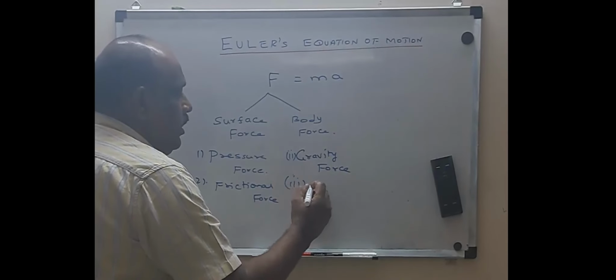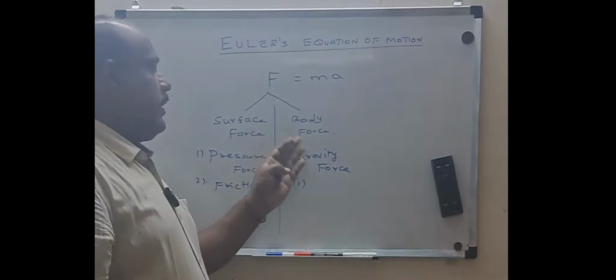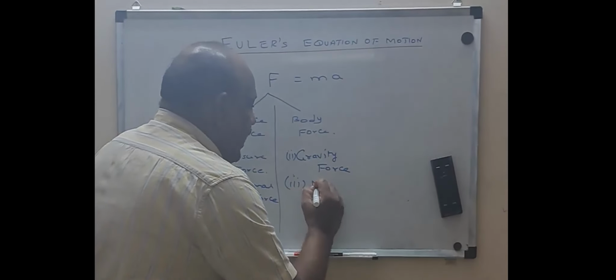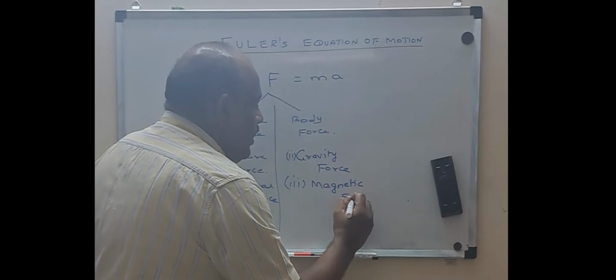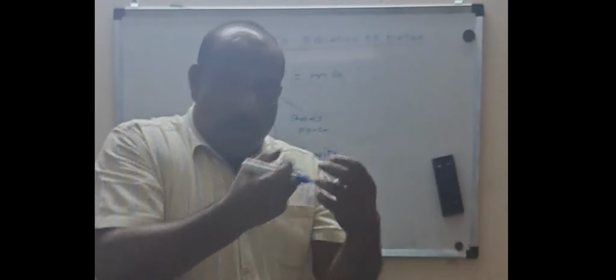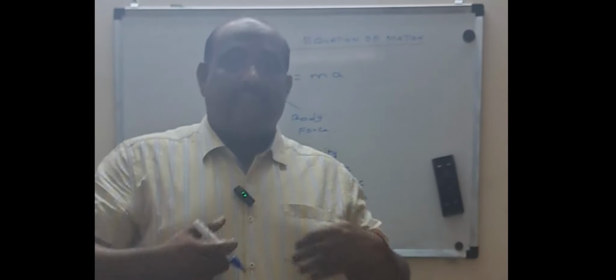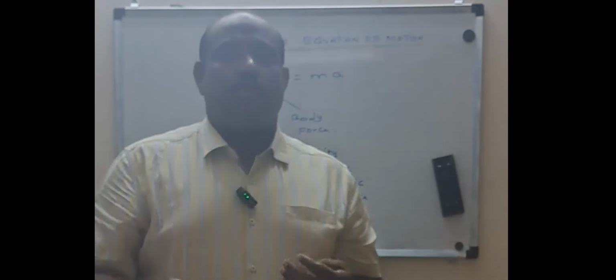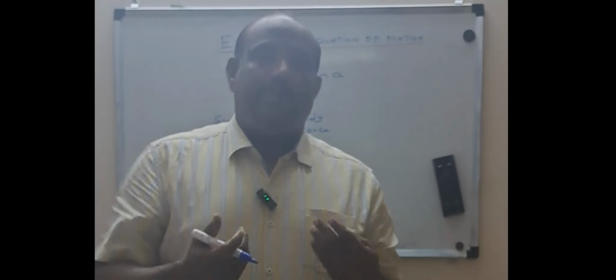Then we can also have another example for the body force. I can classify like this. Another body force is nothing but magnetic force. We can't say the magnetic force is acting only on the surface. It will be pulling the other magnet or the iron towards itself, the entire mass. So it is nothing but called as what? Body force. So magnetic force is an example of body force.